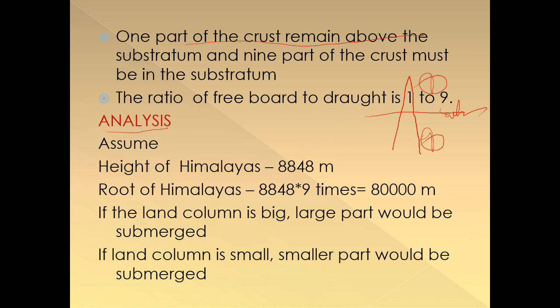Analysis. When we analyze this, we have to assume a height. If we assume the height of the Himalayas to be 8,848 meters, the root of the Himalayas will be 9 times more than that. That will give you approximately more than 80,000 meters, which is 80 kilometers. And if the land column is big, a large part would be submerged. If the land column is small, a smaller part would be submerged. So if the land column is big, the submergence will be more. If it is small, the submergence will also be less. This is what the analysis shows.